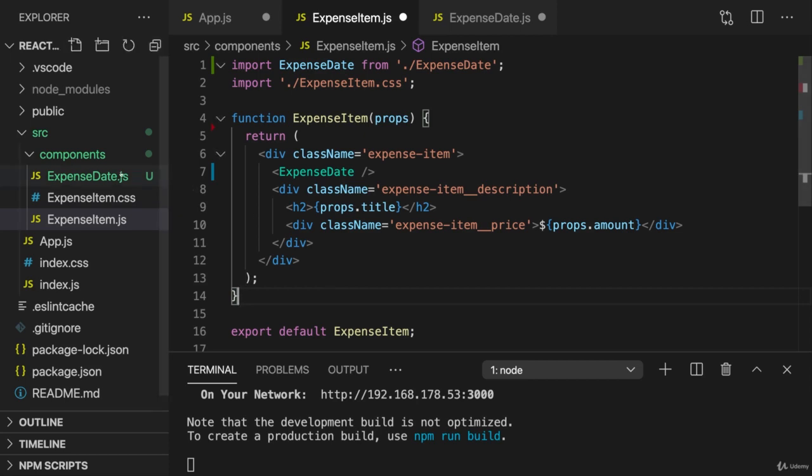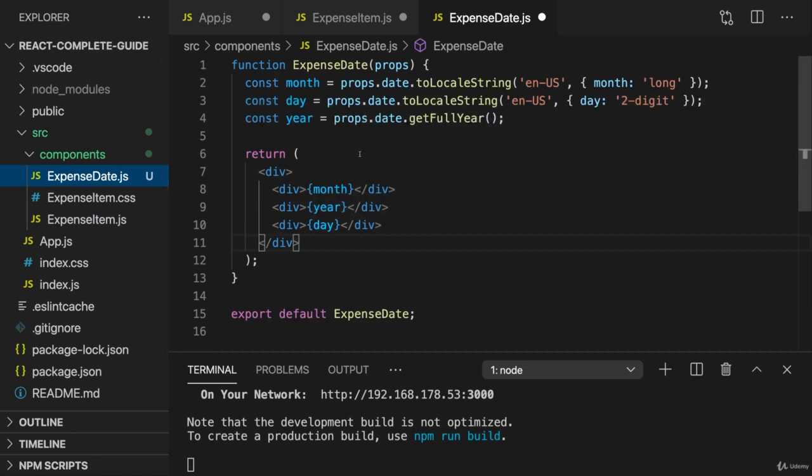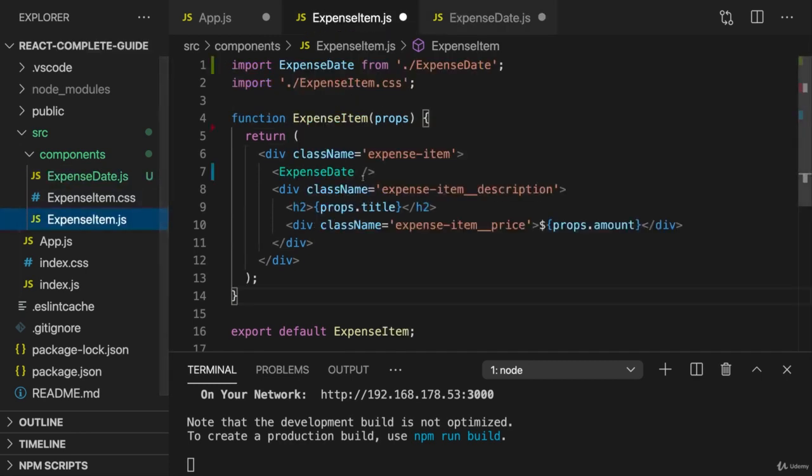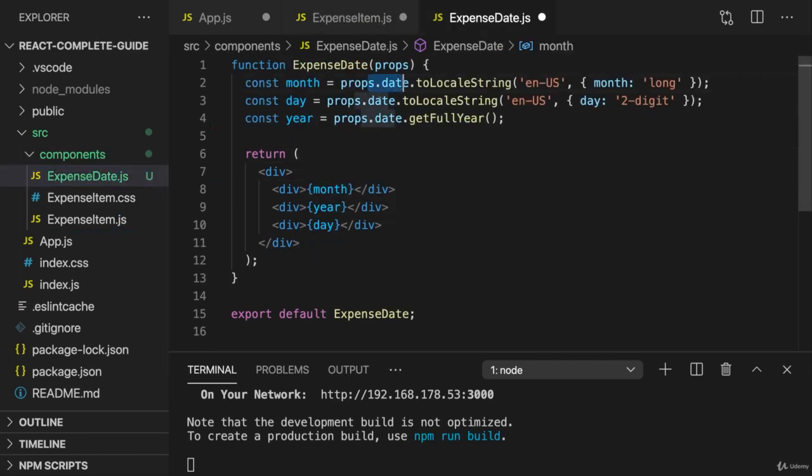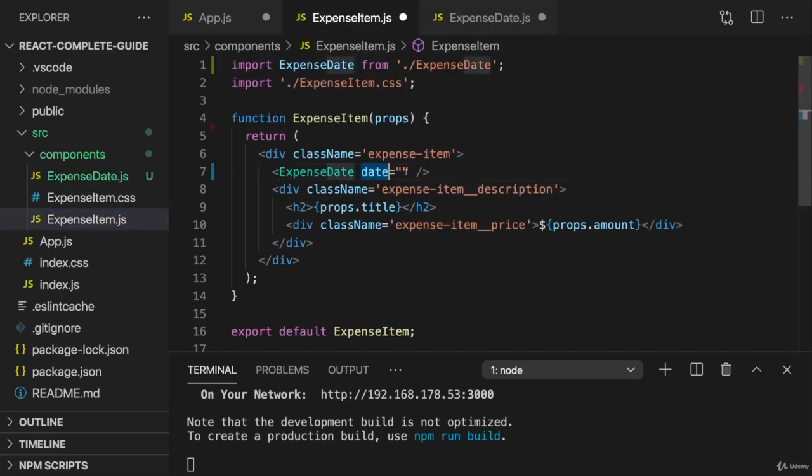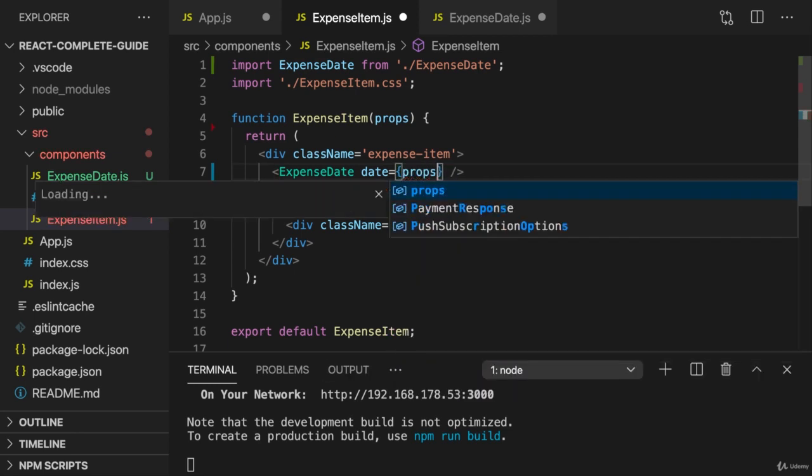Now we must not forget though that our new expense date component needs a prop. It needs the date prop, at least that's the name I'm referring to here inside of expense date, to, well, extract that date and format it, and extract the month, day, and year. Hence, in expense item, when we use expense date, we should set the date prop. And if you used a different name here in expense date, you of course want to use a different name here instead of date as well. Now the value which I pass here will just be props.date.